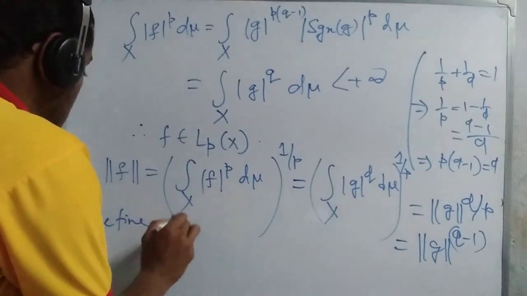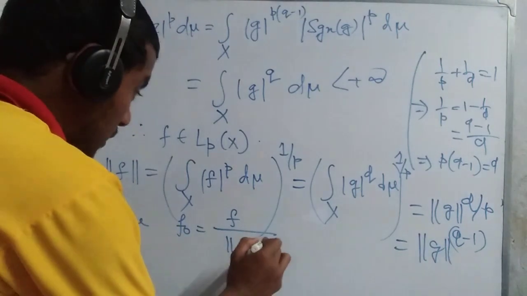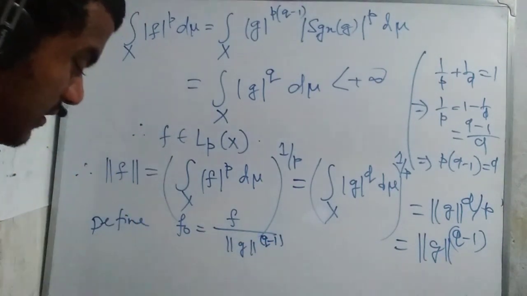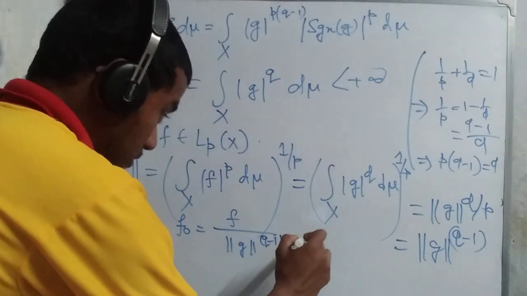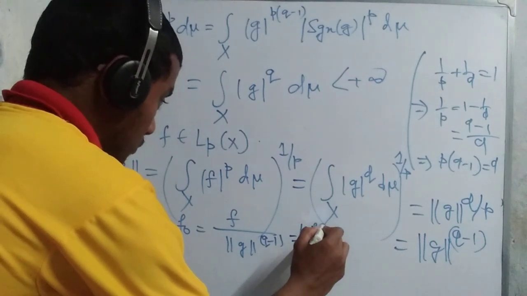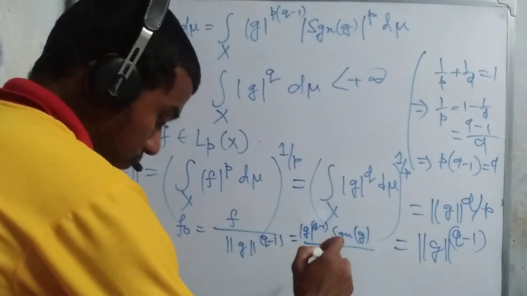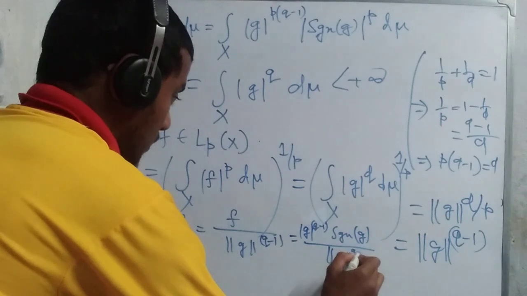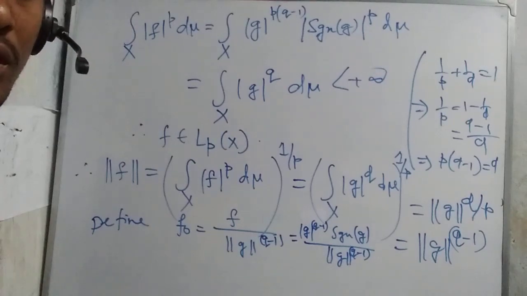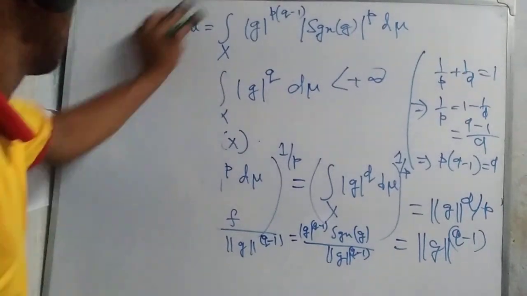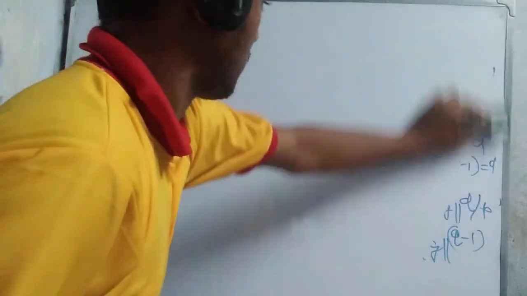Now define f0 equal to f by norm of g whole to the power q minus 1, which equals mod g whole to the power q minus 1 sign of g divided by norm g whole to the power q minus 1. Then we erase that portion and go to further discussion.